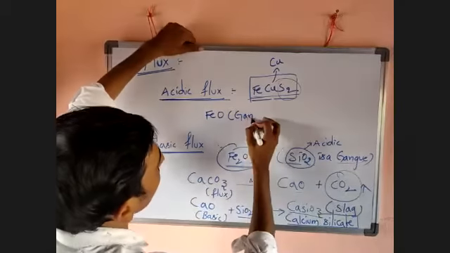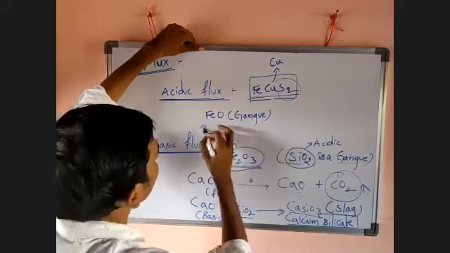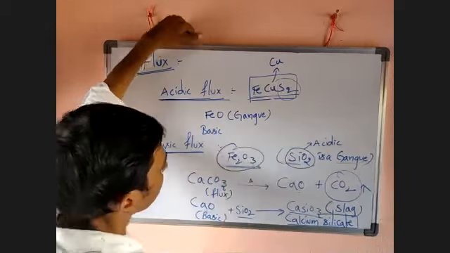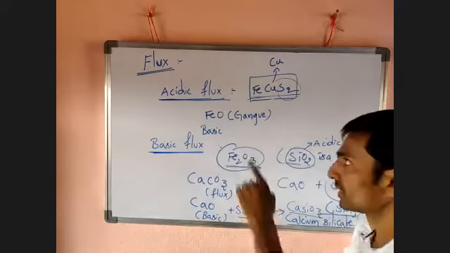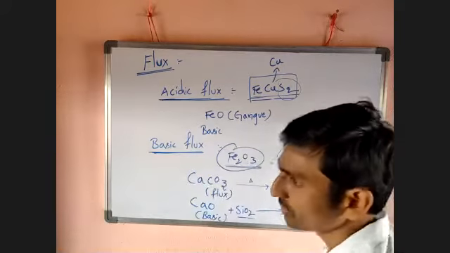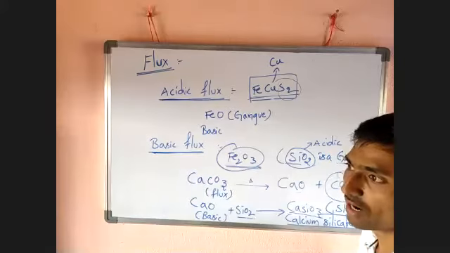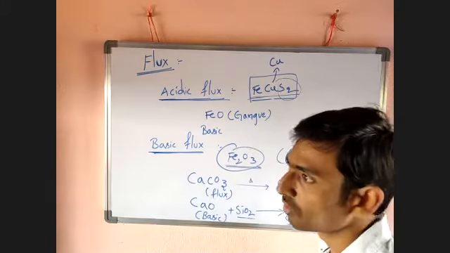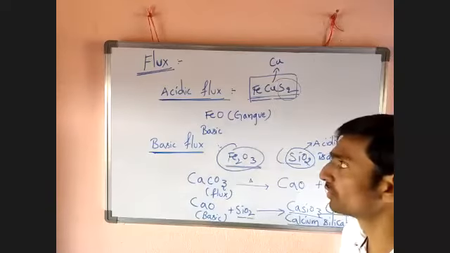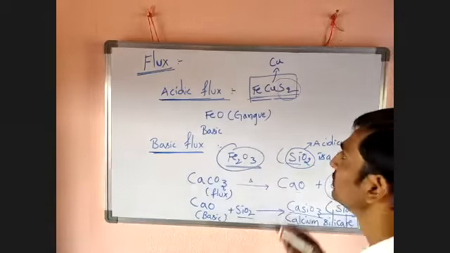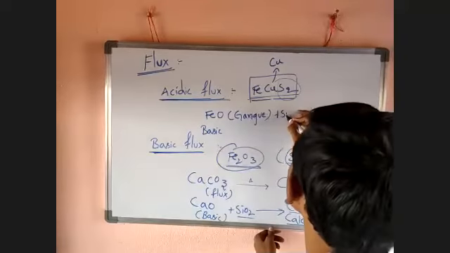FeO is what? Gangue. It has what nature? Basic nature. So now the gangue has basic nature. Now what do we have to add? The third compound, which has an acidic nature, we want to add to that FeO. There, the acidic flux is SiO2.